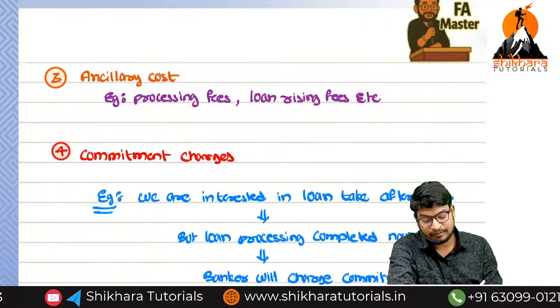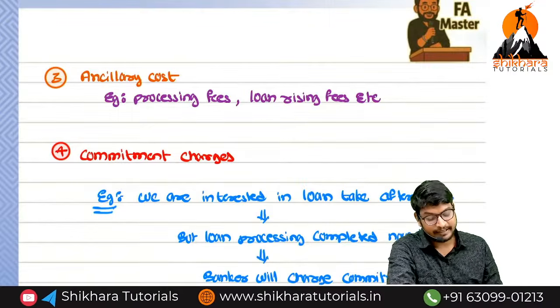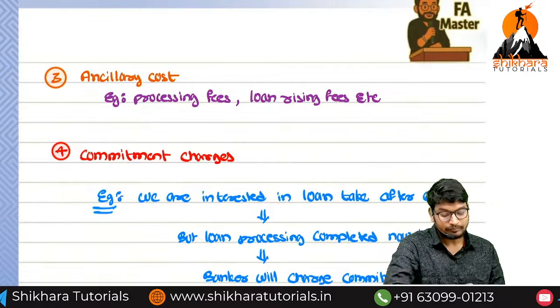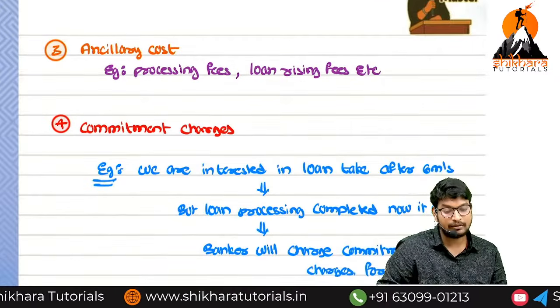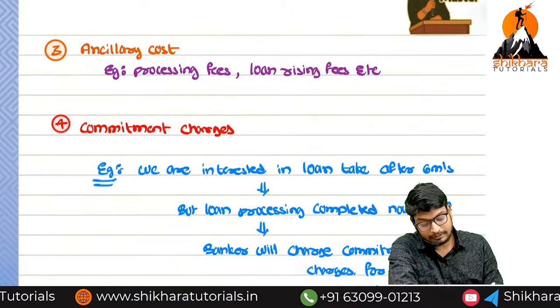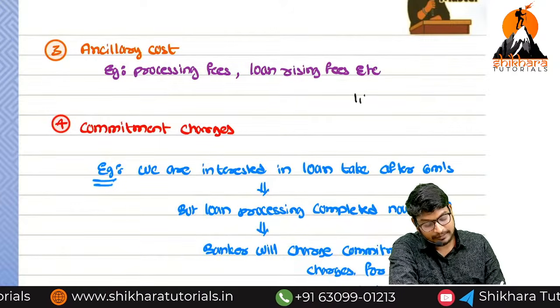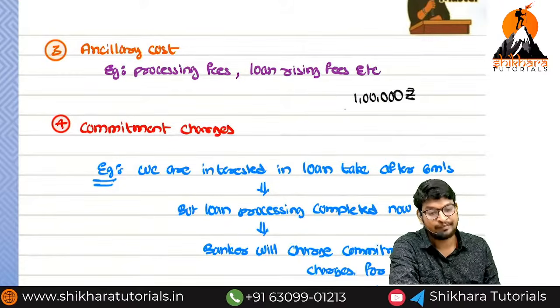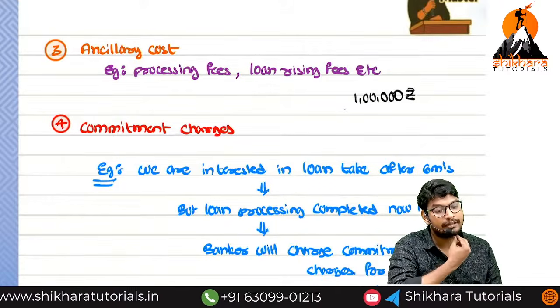For example, do you remember the loan apps, like Navi loan, and there are so many loan apps? While taking the loan, they will sanction, imagine, 1 lakh rupees. But they will not give the 1 lakh rupees in total.